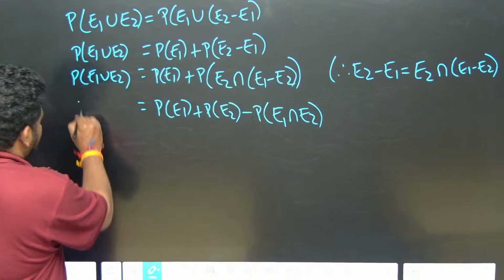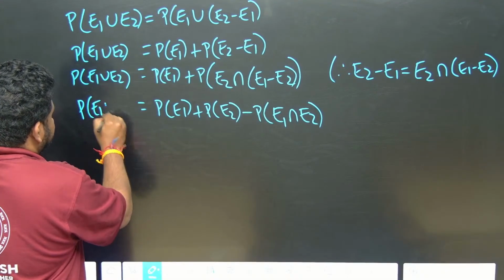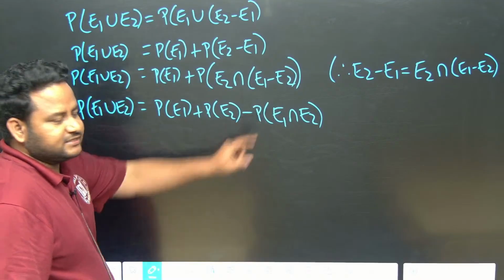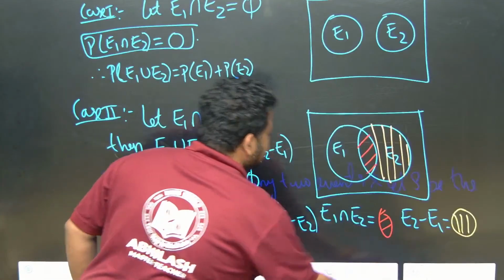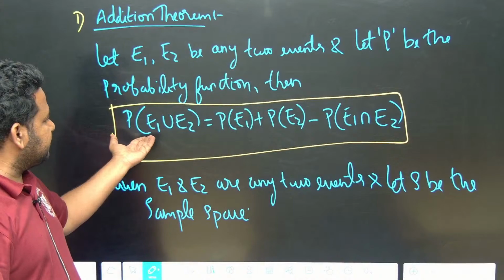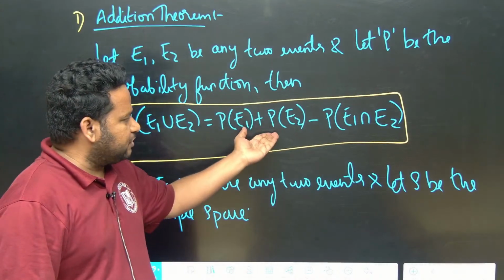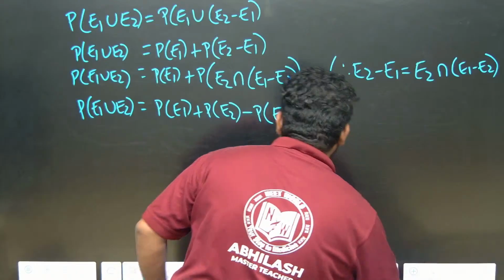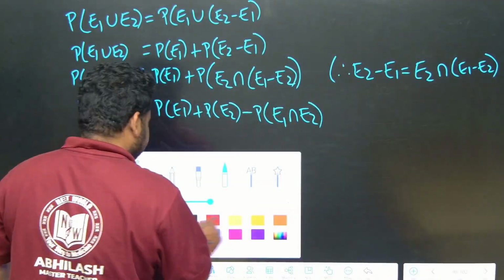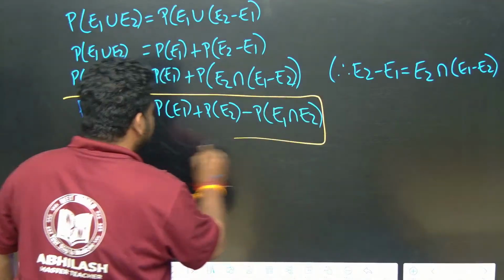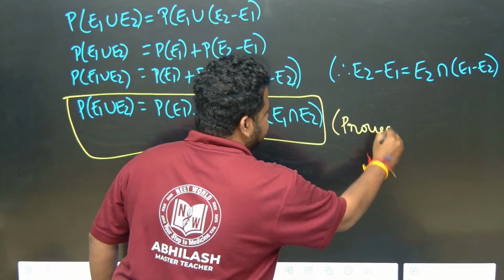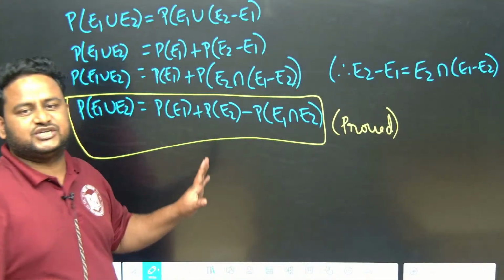So probability of E1 union E2 is nothing but equal to probability of E1 plus probability of E2 minus E1 intersection E2. What is this? This is what we required: probability of E1 union E2 is equal to probability of E1 plus probability of E2 minus probability of E1 intersection E2. We got it. So that is the addition theorem we wanted. Hence we have stated it first and we have proved it also. This is what the addition theorem states.